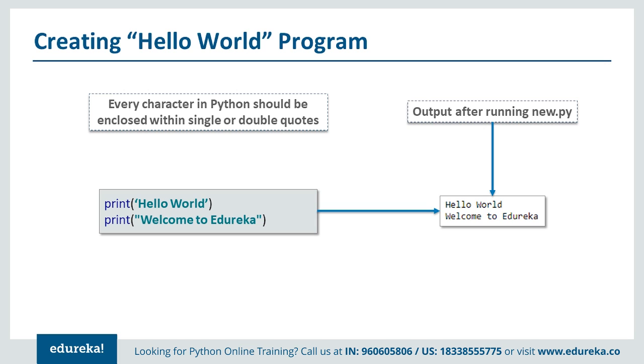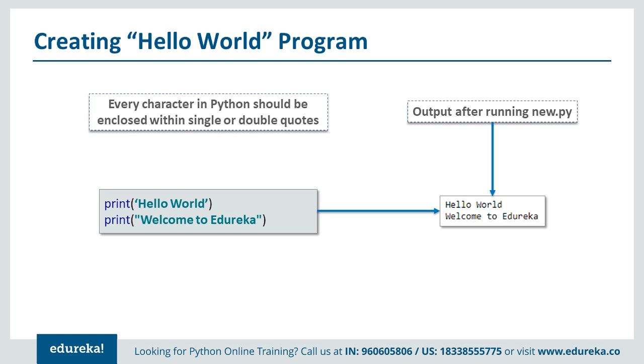Now let's create a simple hello world program just to see the flow of what really happens. In this case we are using the print statement, with double quotes and single quotes around some strings. Both single quotes and double quotes represent strings. So you can use print statements to output strings like hello world, welcome to Edureka.